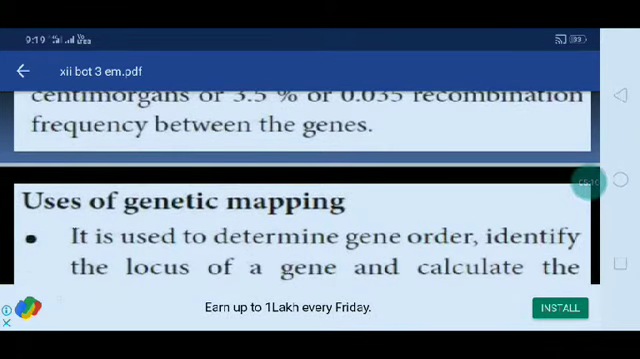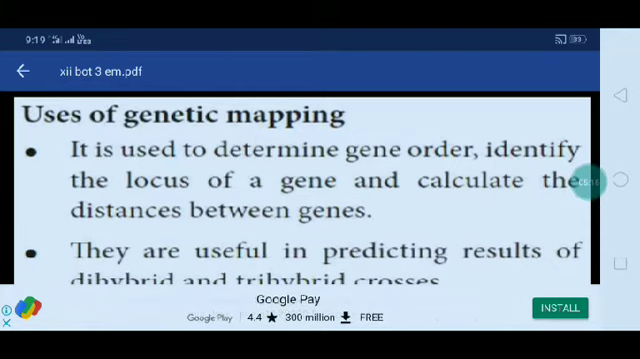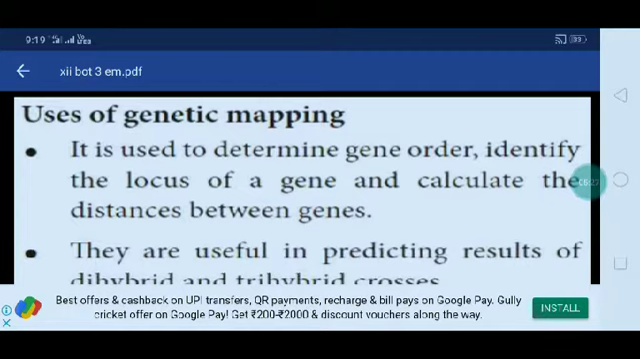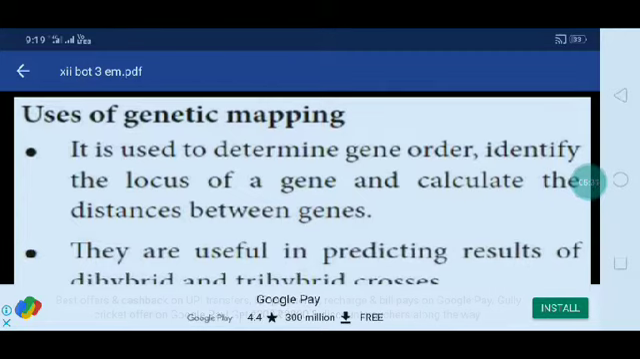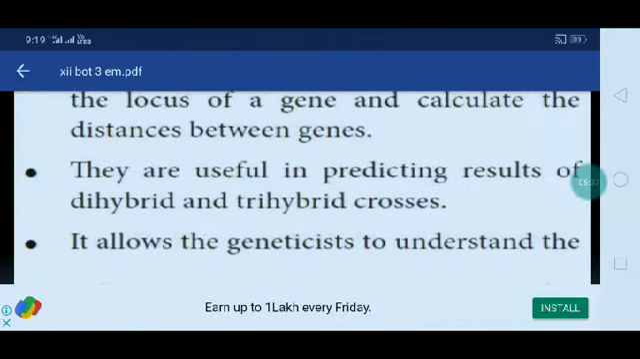Uses of genetic mapping. What are the uses of genetic mapping? First of all, it is used to determine the gene order. To determine the gene order, identify the locus of the gene and calculate the distances between the genes. These are the three main important points. They are useful in predicting results of dihybrid and trihybrid crosses.